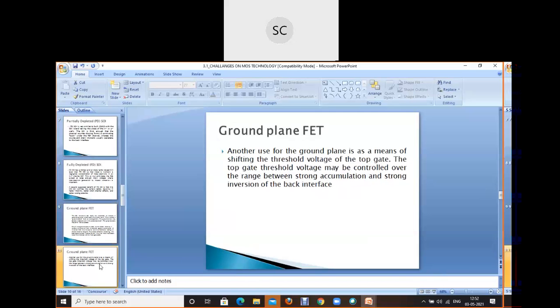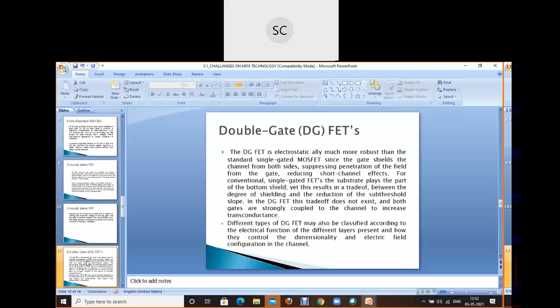Whereas if we talk about another use of the ground plane, it is shifting of threshold voltage of the top gate, that is, the top gate threshold voltage is going to be controlled in the range of accumulation and all. Now next comes the DG MOSFET. It is electrostatically much more robust than the standard MOSFET.